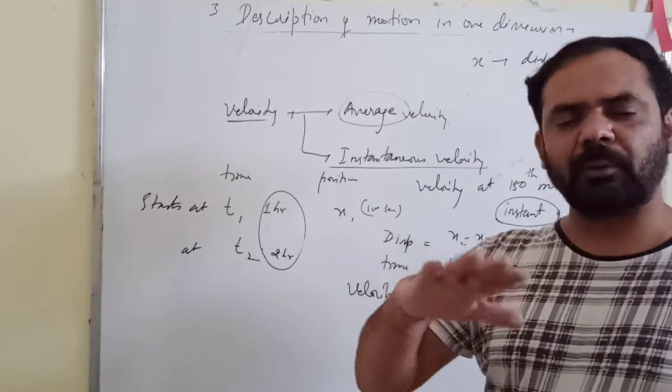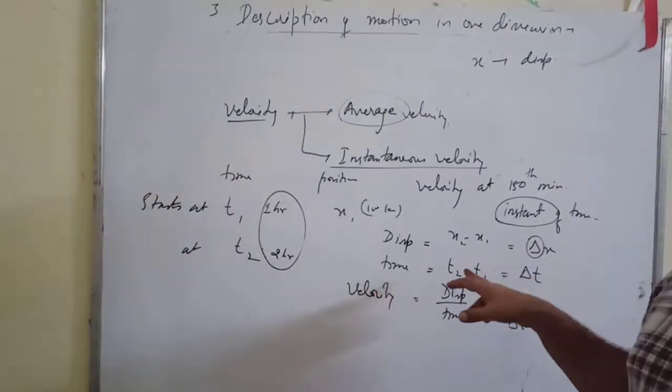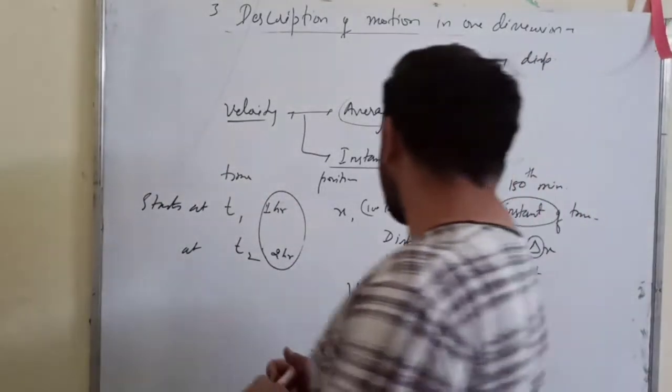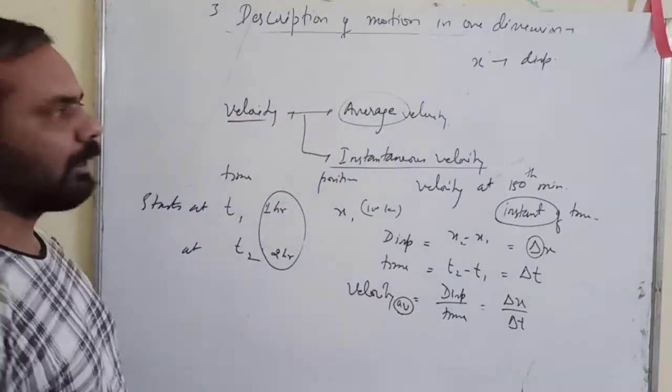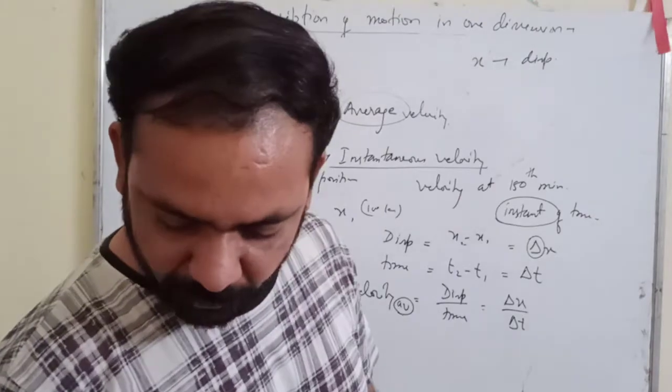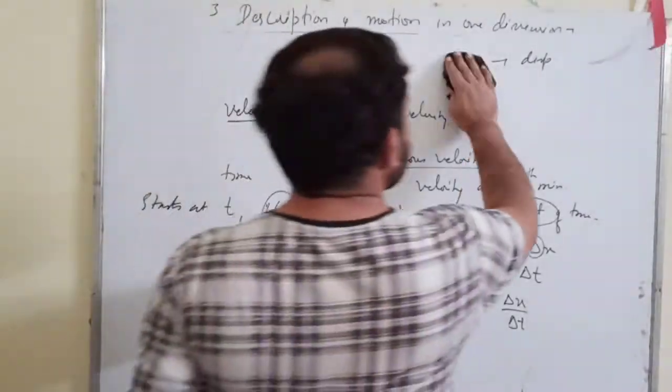It will be different, but on average he covered 100 kilometer in 1 hour. So what type of velocity is this? This is average.